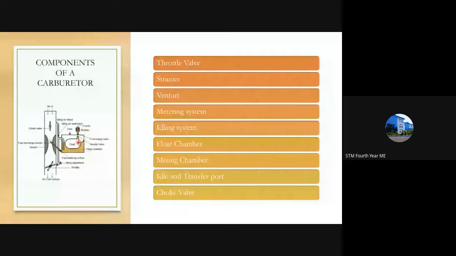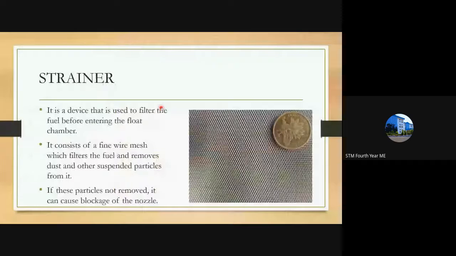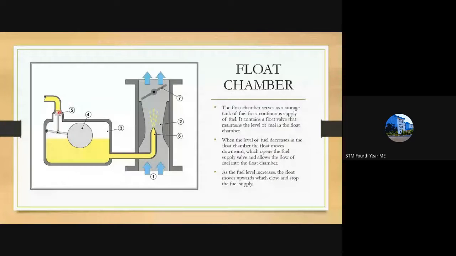Once the float rises above one point, this needle valve blocks the passage of fuel entry. You can see here that the needle valve rises up and is wedged in this pipe. Once this happens, the fuel entering the float chamber is stopped. So this will be the amount of fuel present inside the float chamber.